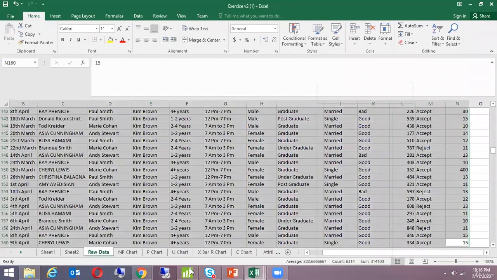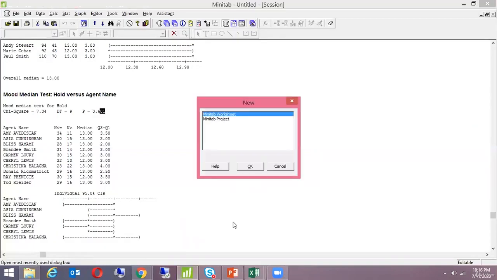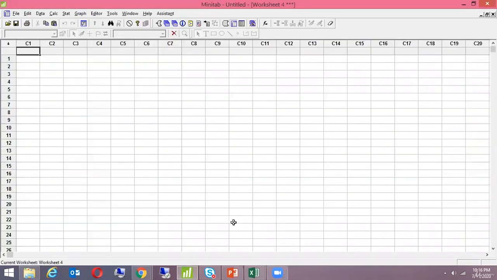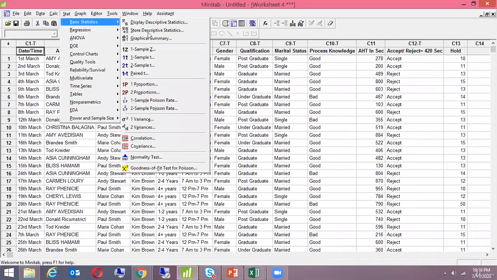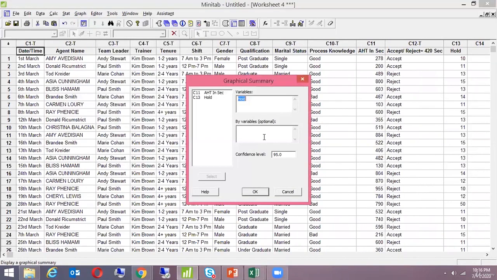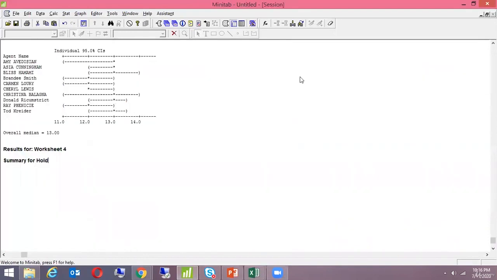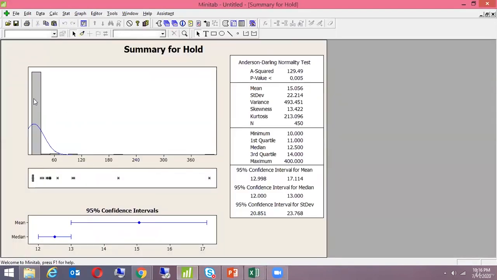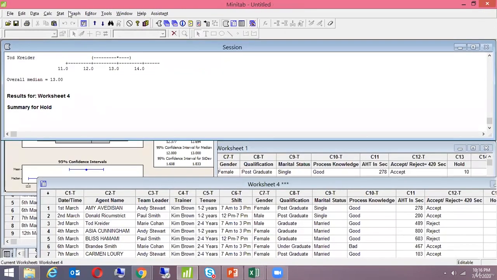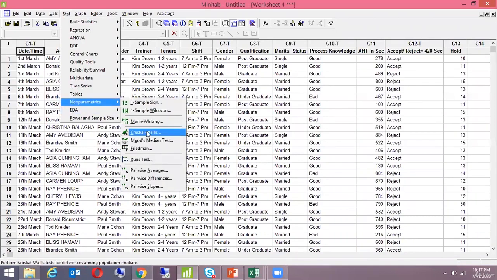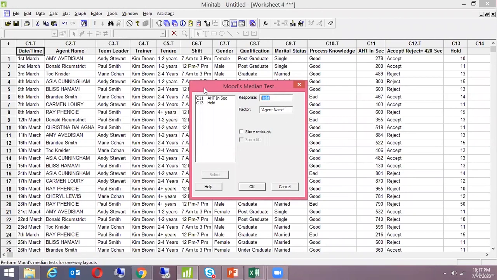So I am just putting this new data now, and I don't know whether it would be normal or not normal. So let's go to stats, basic stats, graphical summary. So again, it is non-significant because we have played with the data like anything. Now I want to do the Mood's median. So stats, non-parametric, Mood's median test. Here I mention the whole time, and tenure.